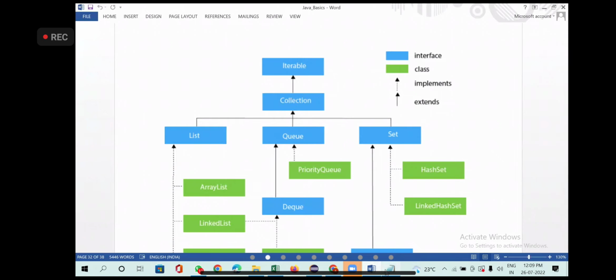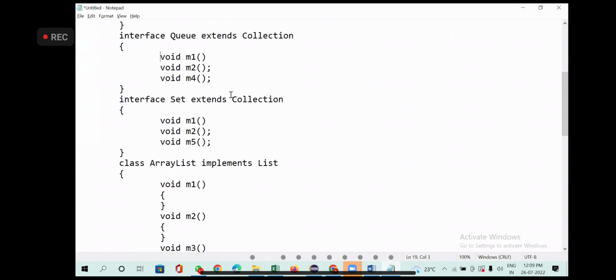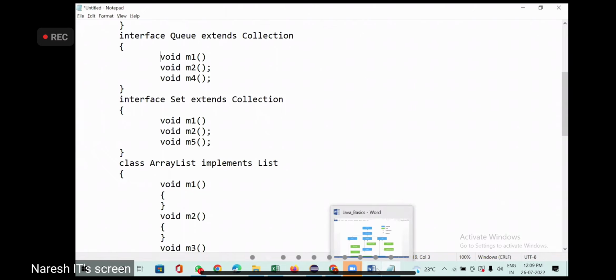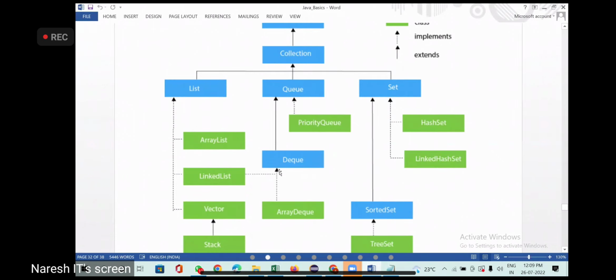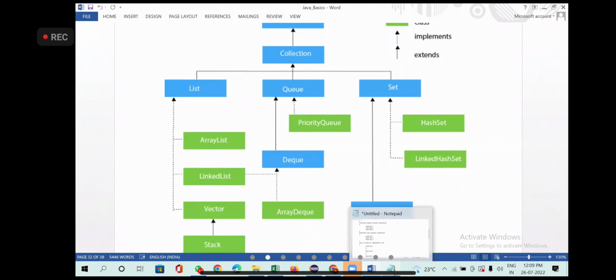Yeah, see that's why I'm trying to write this much detail, so that you guys can understand it, right? So now what is the next one it is trying to take? What is this another one? DQ. Blue color means interface. Straight arrow means extends. DQ is what? Interface. Extending what? Queue. DQ is extending the queue. Is it clear? Now again, I have to write one more interface called what?